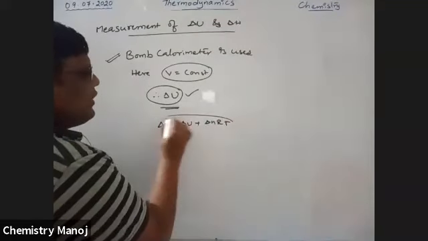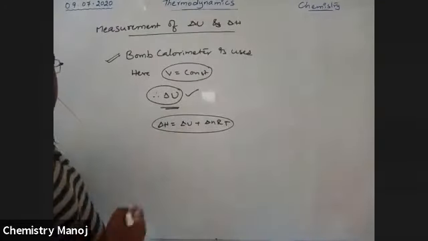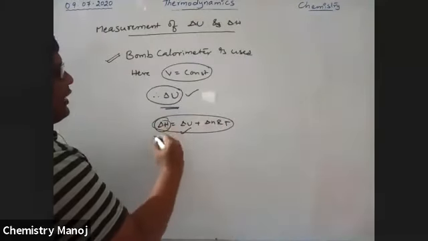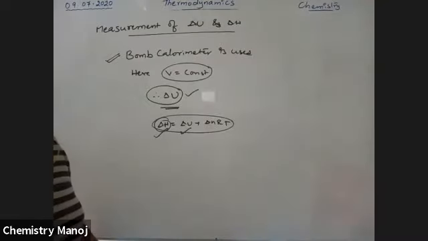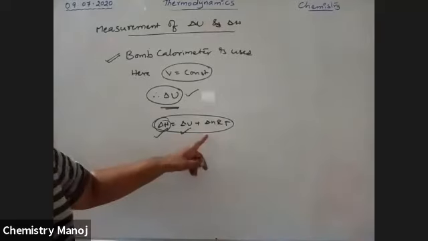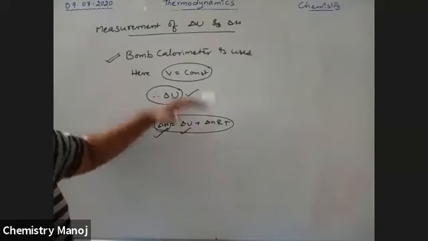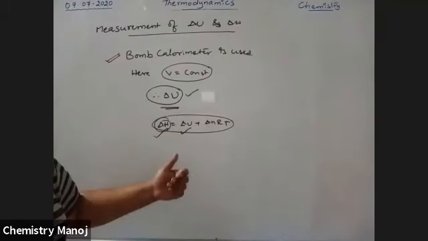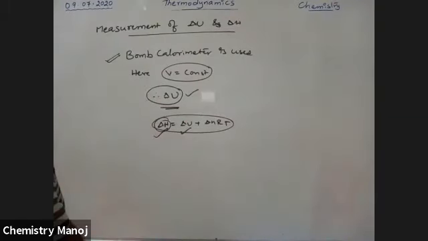It is the relation between delta H and delta U. If you know the delta U value, by using this equation you will calculate the delta H value. That means indirectly the bomb calorimeter is used to calculate both delta U and delta H.